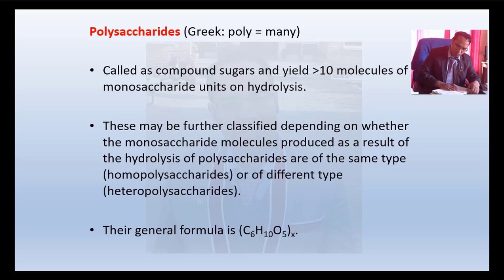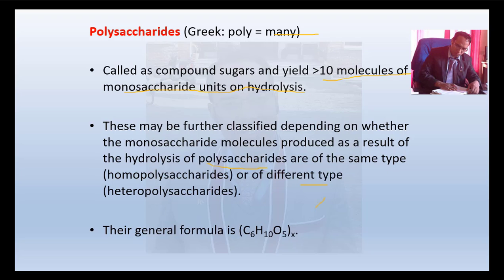Now polysaccharides, poly means many. They are the compounds of sugar that yield more than 10 molecules of monosaccharide units on hydrolysis. These may be further classified depending on whether the monosaccharide molecules produced on hydrolysis are of the same type or different types.